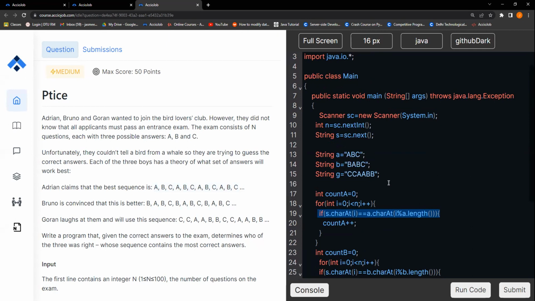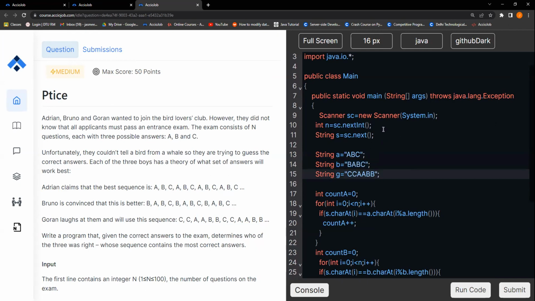Also, each of them has a different key that they are willing to apply to pass the exam. You can see first string A, that is Adrian's. There are only 3 characters that he is repeating: ABC, ABC. Similarly, for Bruno, there are 4, and for Grian, it's 6. So they are of different lengths.